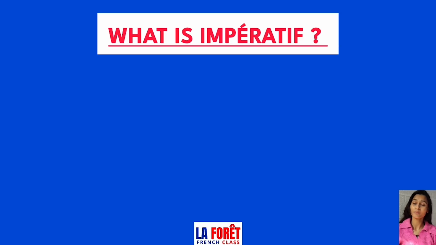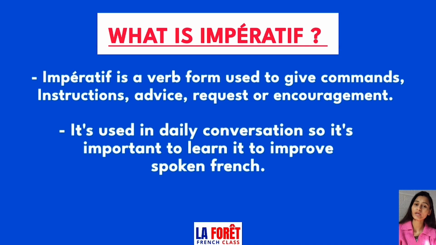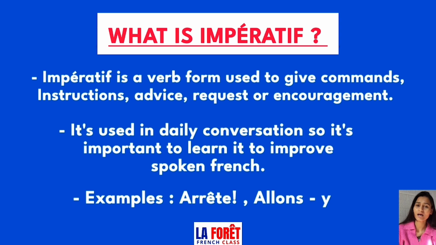Starting with what is imperative. So imperative is a verb form used to give commands, orders, advice, requests or encouragement. Before learning this concept, let's understand the idea behind it. In our day-to-day life, we often tell people to do things which are more like commands, instructions, and that's why it is really important for you to learn imperative in French to improve your spoken French. For example, arrête means stop and allons-y means let's go.